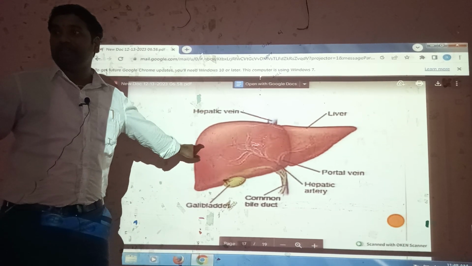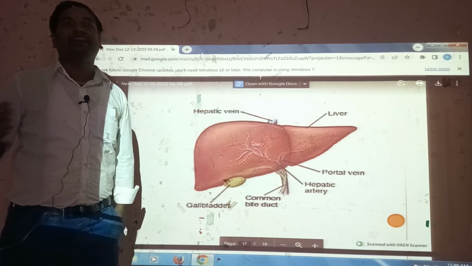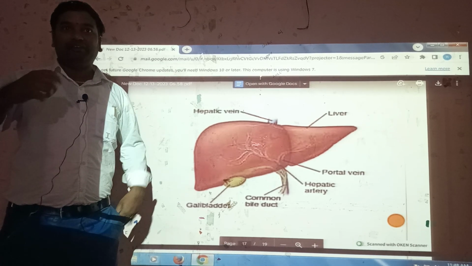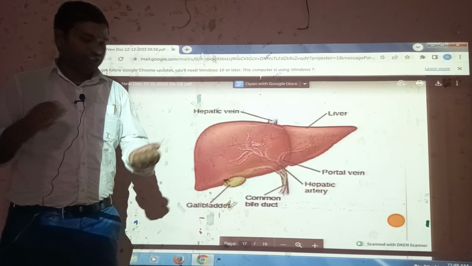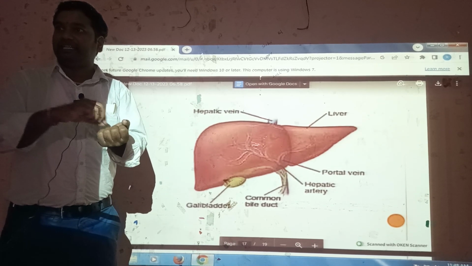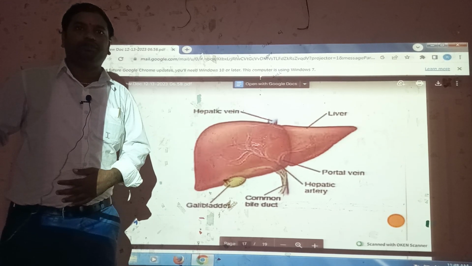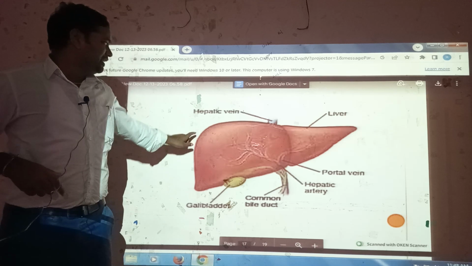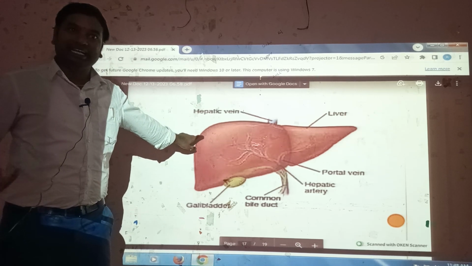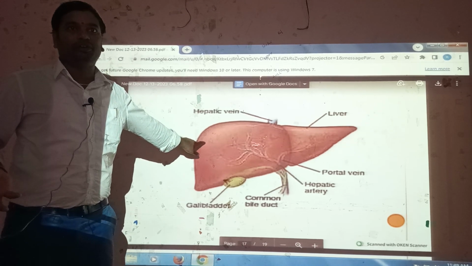Cori cycle, important for competitive examinations, is also allotted to the liver. The Cori cycle means that in our sports persons, in a working situation, lactic acid is released and enters the liver to form glucose. That is the liver Cori cycle. The detoxification process, the check post of our body structure.